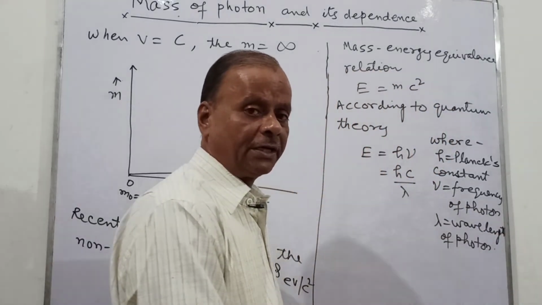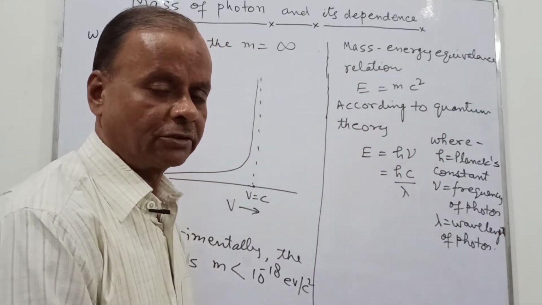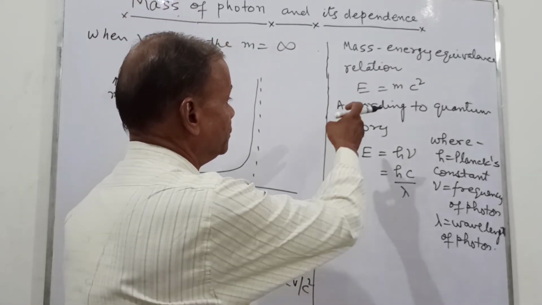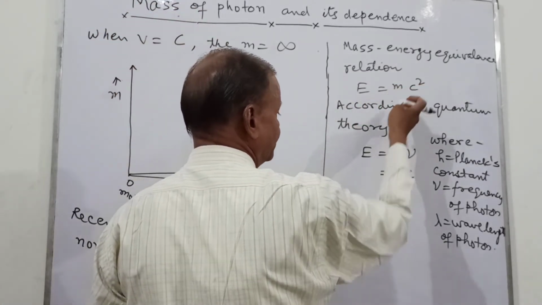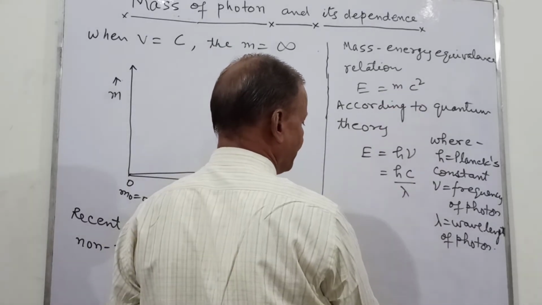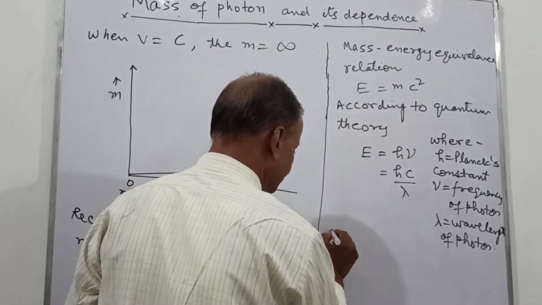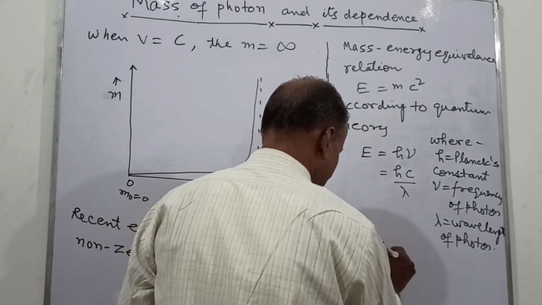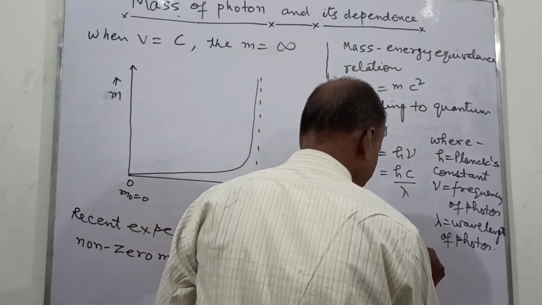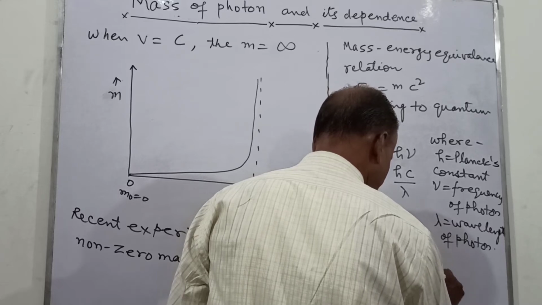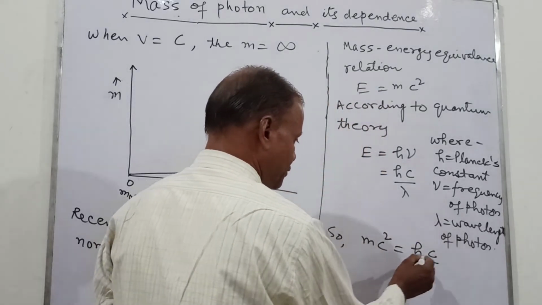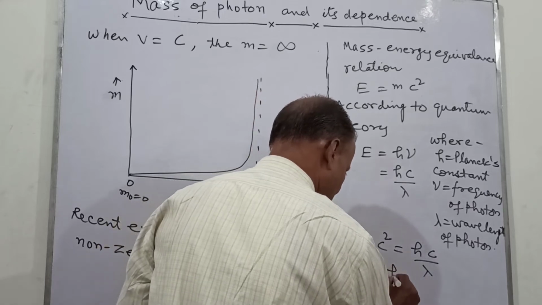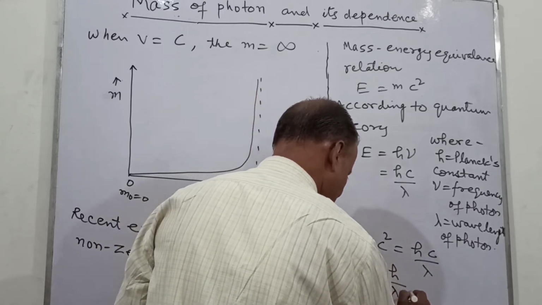This is the wave particle duality of the photon. Because of that we are having this term. So now just to utilize these two, mc square is equal to hc upon lambda. Now this c will cancel, so m is equal to h upon lambda c.